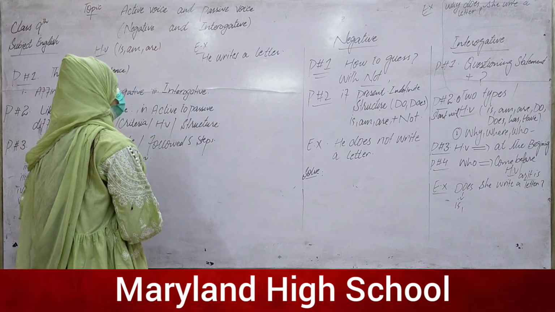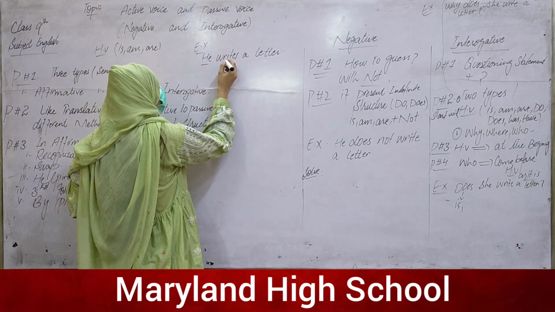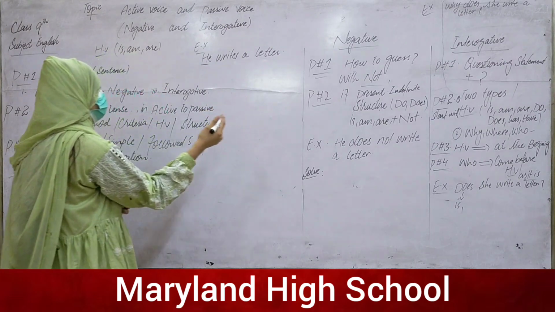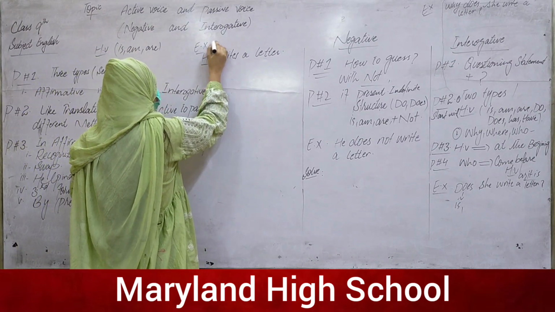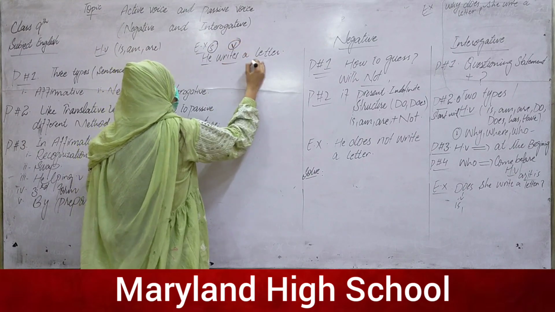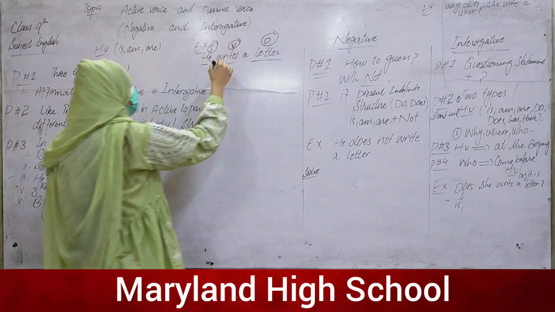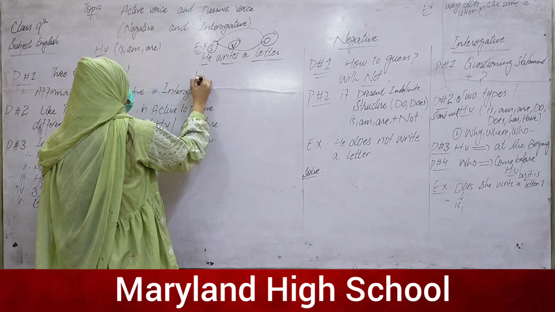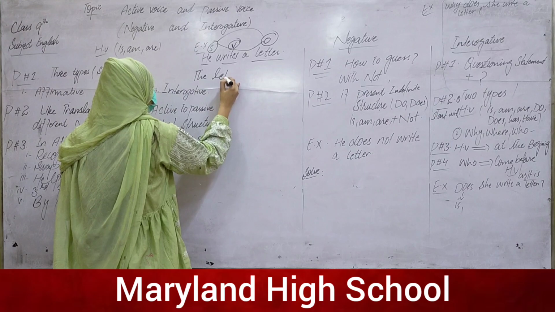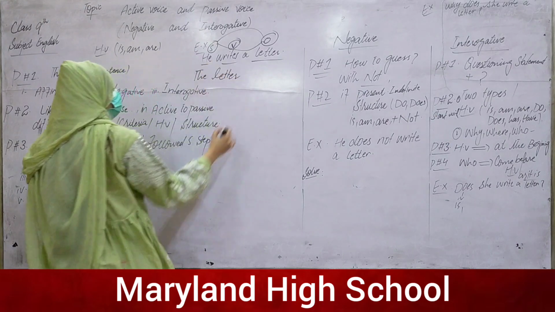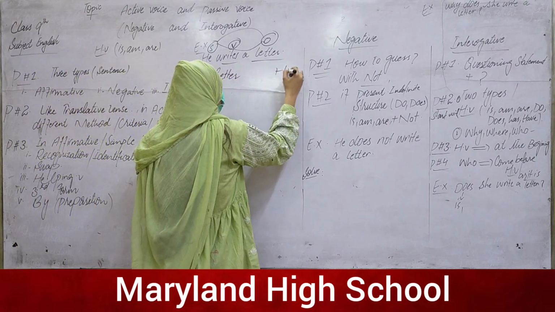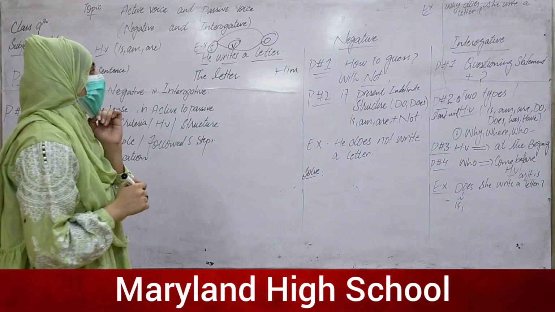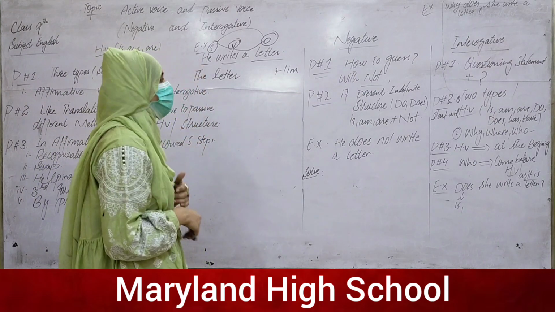Here: He writes a letter. First identify the tense, and after recognition of the tense, separate the subject, verb and object. Here He is the subject, writes is the verb, letter is the object. Then the second step is to swap. The letter will take the position of the subject and he will take the position of the object, and we will use him, the objective case of he, as an object.